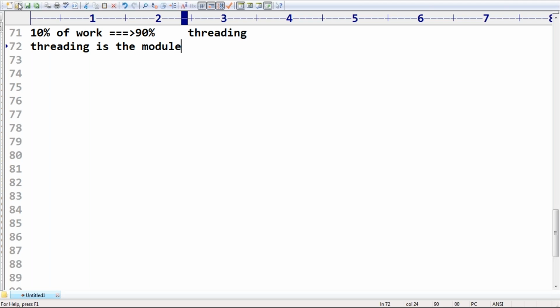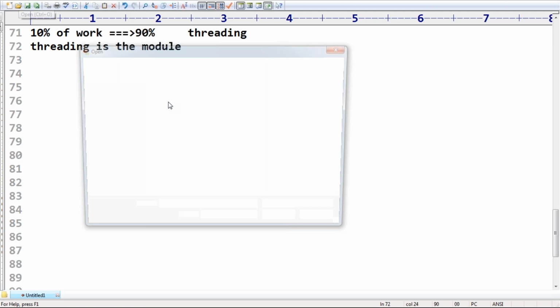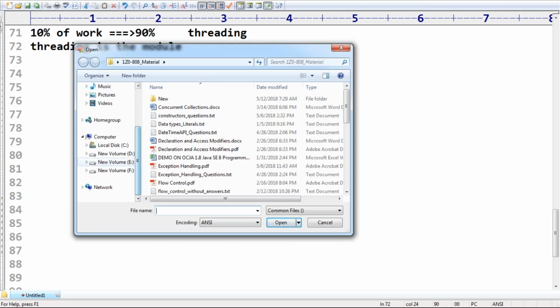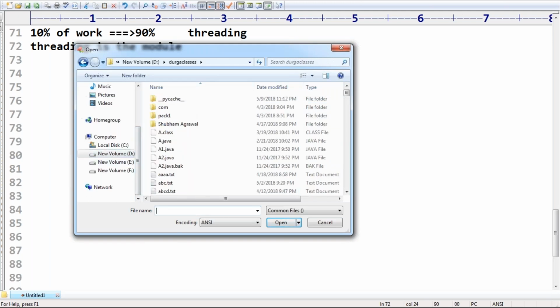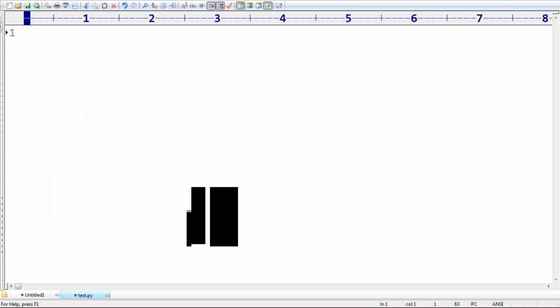Next, I have one small Python program, sir. Assume that, just have a look once. I'm taking one Python program, tester.py. Okay, this is my Python program. By default, every Python program contains one thread. Remember, one thread. Just like Java, the people who are coming from a Java background can understand. Every Python program contains one thread by default. That thread is nothing but the main thread.